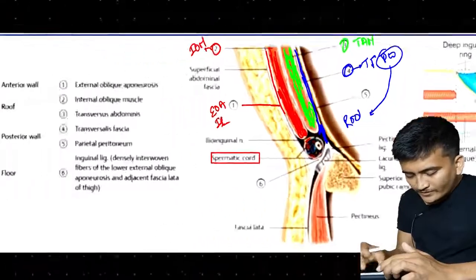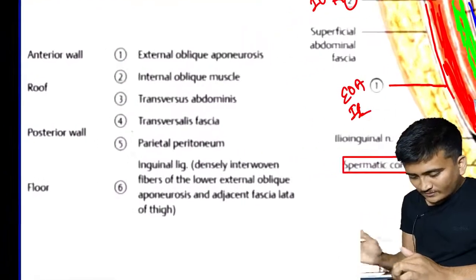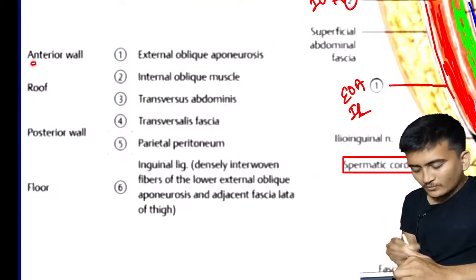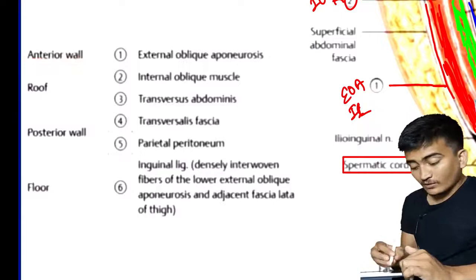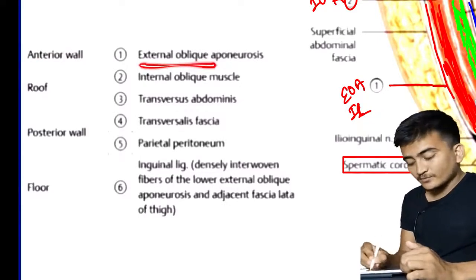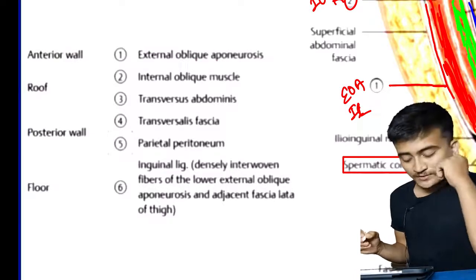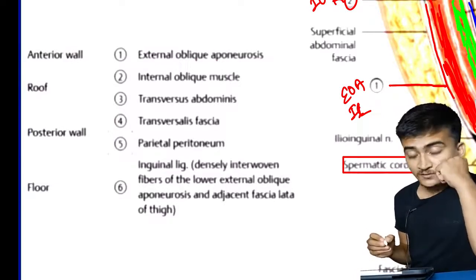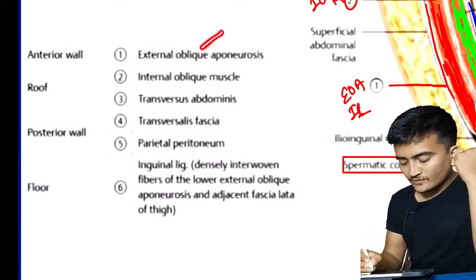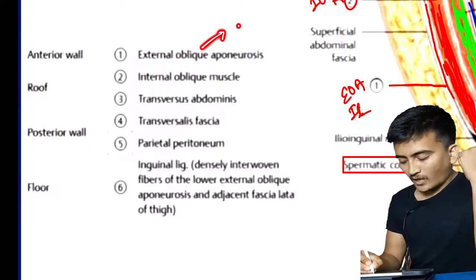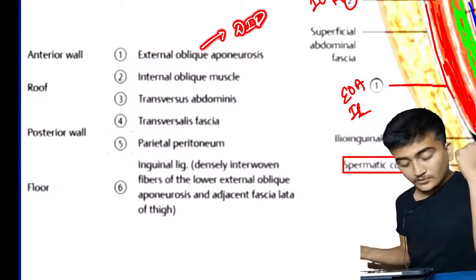So now if we just focus on this chart, we can see right here the anterior wall. What are the things that are contributing to the anterior wall? External oblique muscle, external oblique aponeurosis. We talked earlier that the external oblique aponeurosis is contributing to the anterior wall, right? And another structure that it was contributing was giving rise to our deep inguinal ring. That's all.